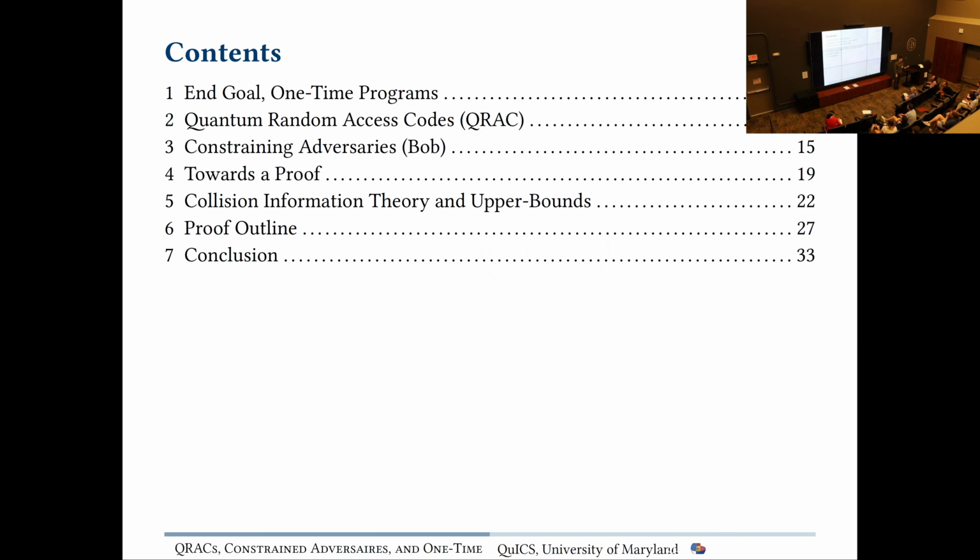So really, the high-level goal of this talk is we're going to be working towards a specific construction and proving its soundness. But along the way, we're going to learn a couple of things having to do with quantum and error correction. Specifically, we're first going to go over these things called quantum random access codes. Then we're going to talk about different models of adversaries in a constrained quantum setting, so where quantum circuits are noisy. Then we're going to work towards our proof, take a step back to go over some information theoretic ideas, and then finally give the proof outline and the conclusion. So all this talk isn't quantum error correction, it is quantum plus error correction, which should be pretty close.